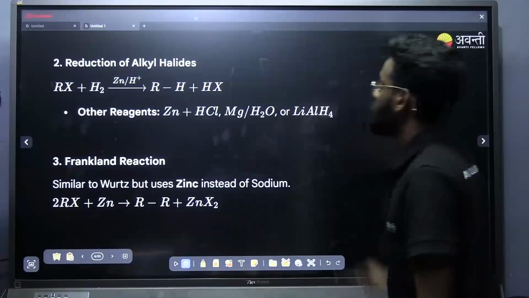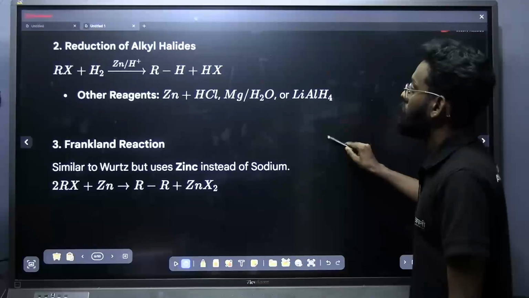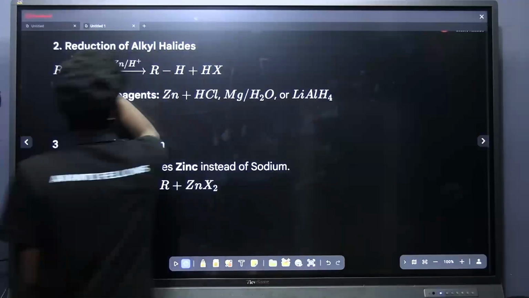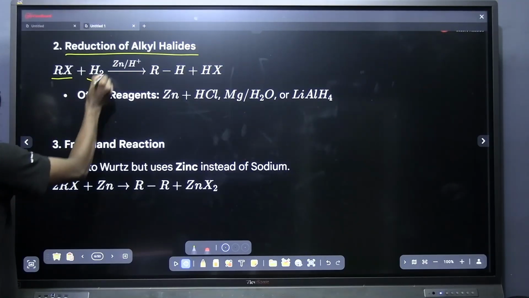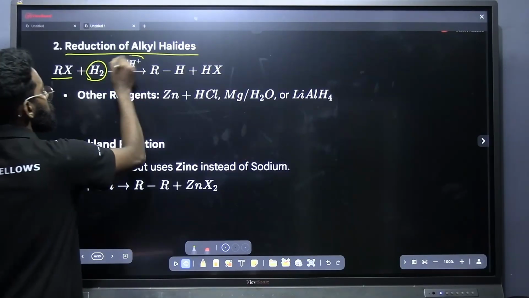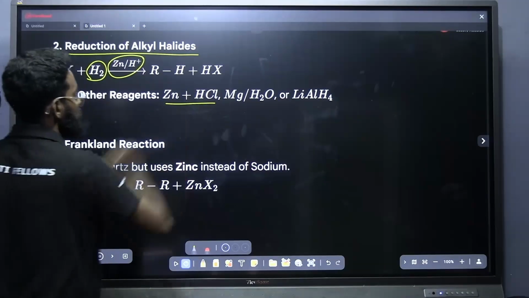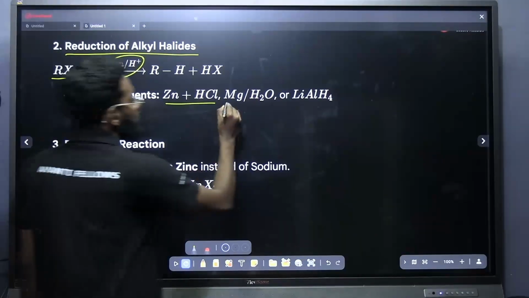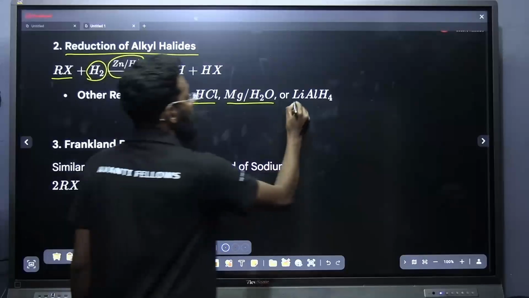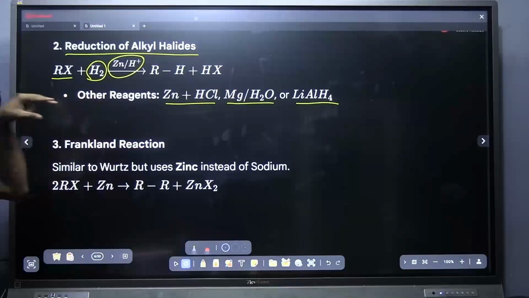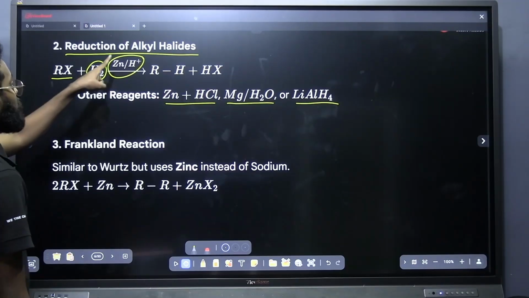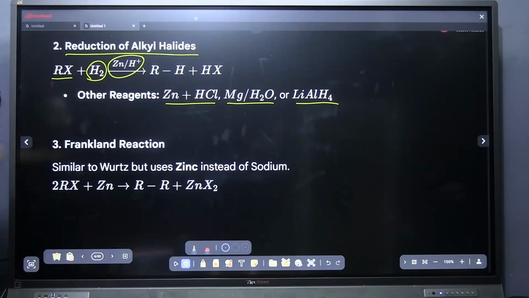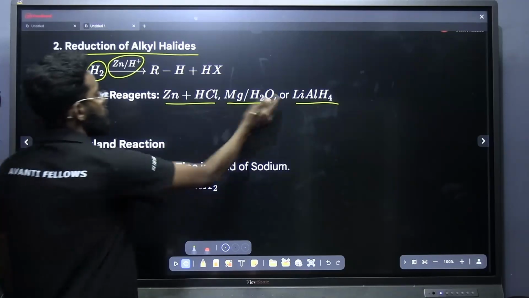Okay. Next method of preparation. This is preparation from the alkyl halide by reduction, which is very easy. Alkyl halide reacts with hydrogen H2 in presence of zinc and HCl, or magnesium in presence of water, or lithium aluminum hydride. These are the 3 reagents you should keep in your mind. That is how I can prepare alkane from alkyl halide by using hydrogenation.